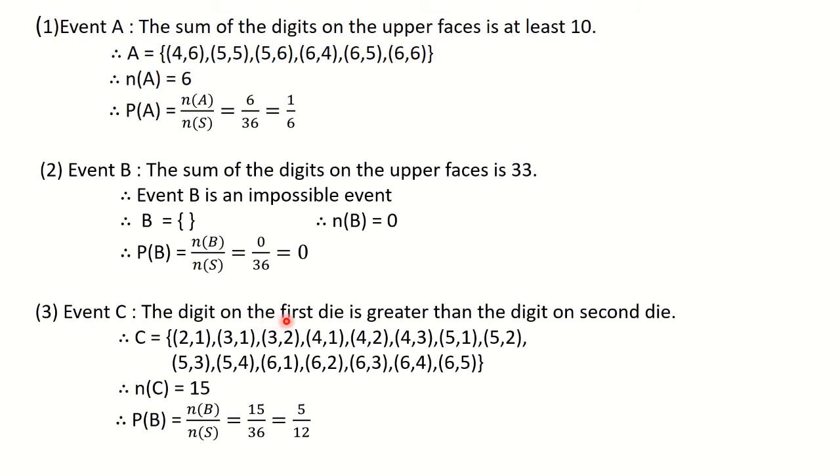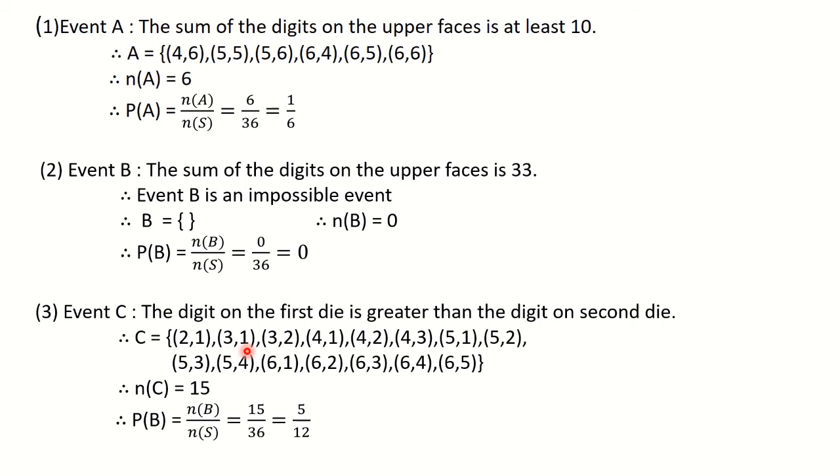The digit on the first die is greater than the digit on the second die. That means you will find all the sample points where the first number is bigger and second number is smaller. So start with the first line. In the first line, see (1,1), (1,2) up to (1,6). No sample point will come, because first number is not bigger. From the second line, you will have one sample point, that is (2,1).